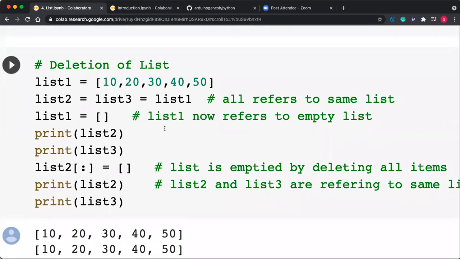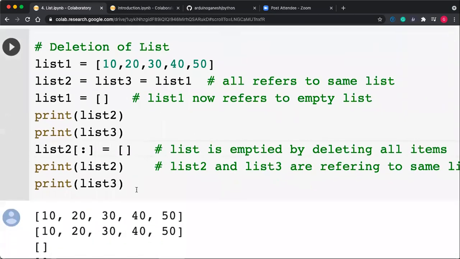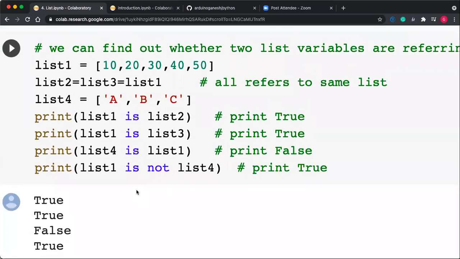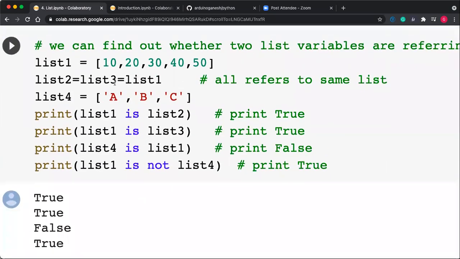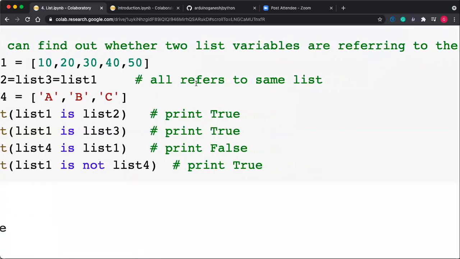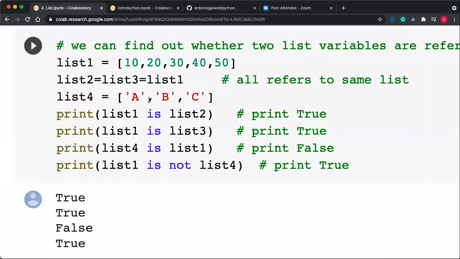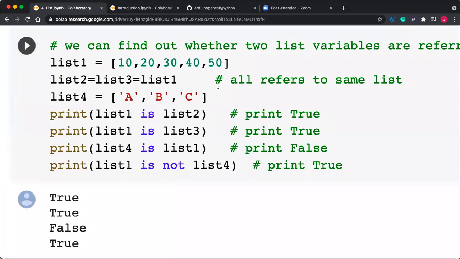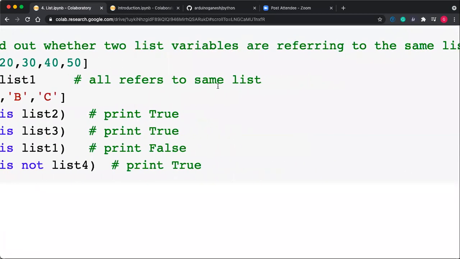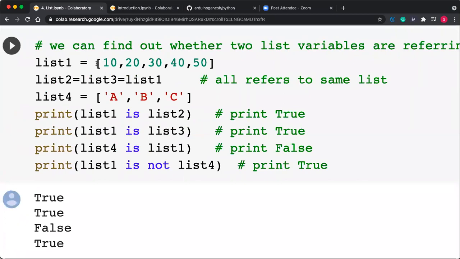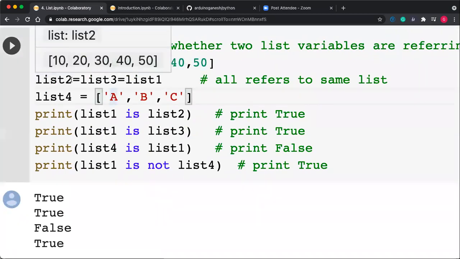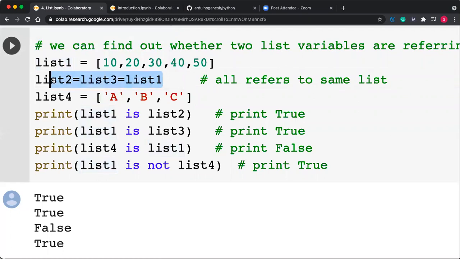Okay, so deletion of list, actually this is already studied. We can find out whether two list variables are referring to the same list or not. Like list 1 is this, list 2, list 3 are list 1, so all are pointing to the same memory. So list 1, list 2 and list 3 all have that memory with 3 references now, and list 4 is a different memory.